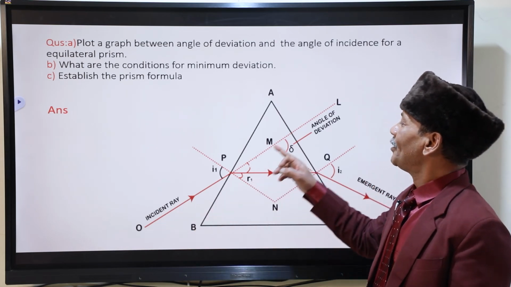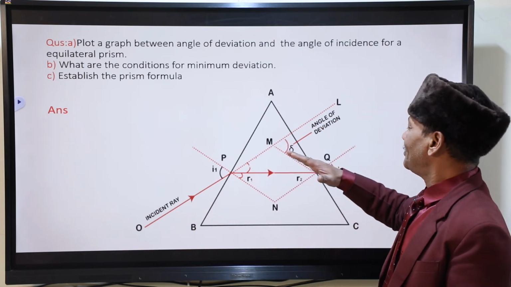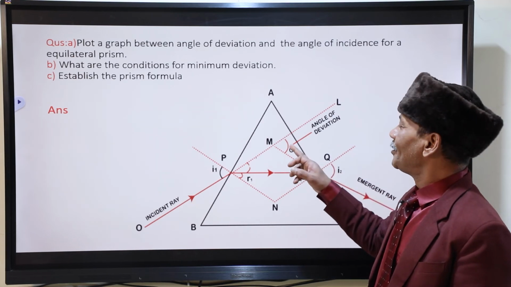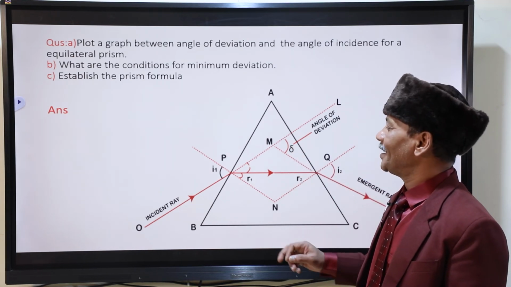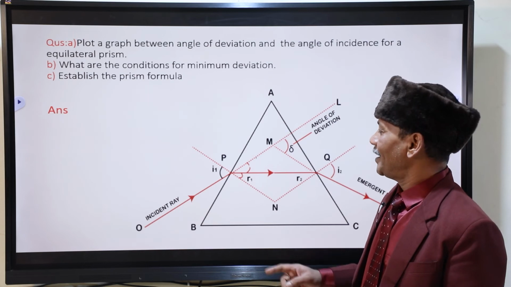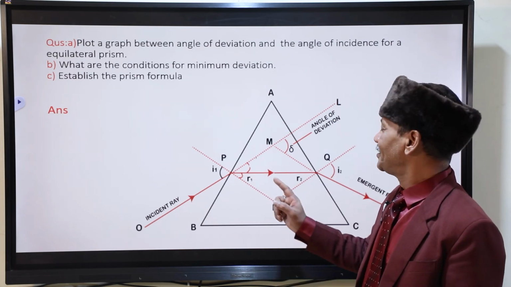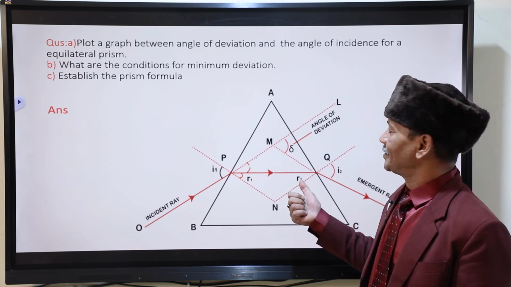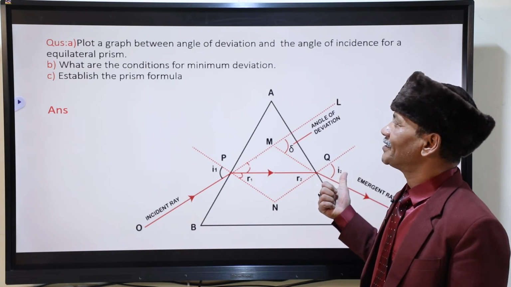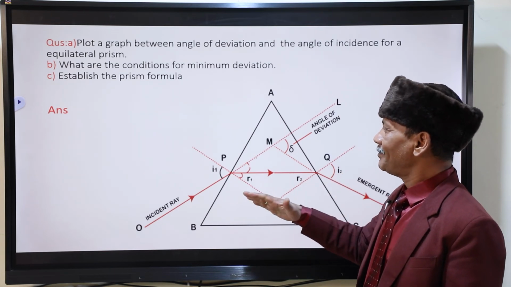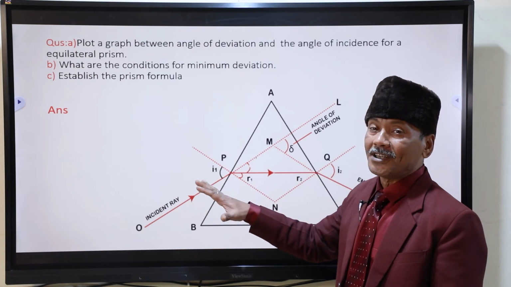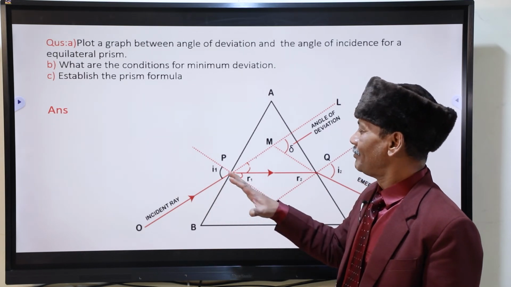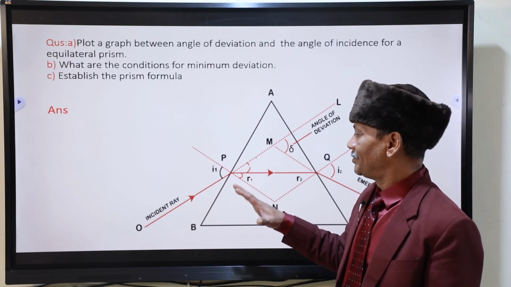This ray was coming along this path. It has got deviated along this. So this is angle of deviation. Angle of incidence, angle of refraction over first surface, second surface. This is angle of emergence. Only the background means you have drawn it many times when you have been in class 12.